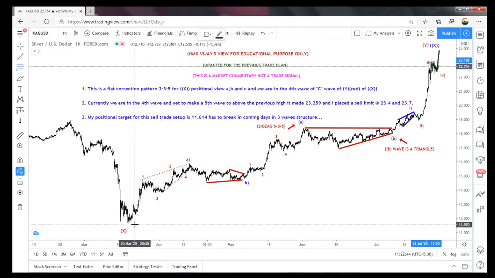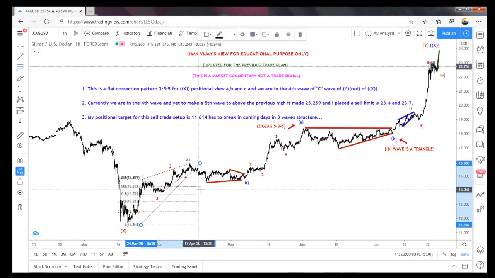Zigzag, what is the character? A is 5 waves, B is a 3-wave structure. A triangle is a 5-wave structure, A, B, C, D, E. And again 3. So that zigzag pattern, the 5 waves, the B wave retraced only below the 38.2. So it never reached the 38.2 also, and it shot. So the whole thing becomes a zigzag, and this is also 5, 3, 5 and 3. Sorry, 3, 3 and 5. That is a flat.